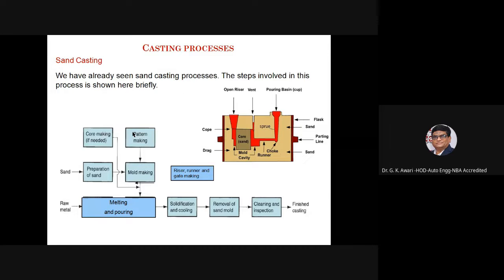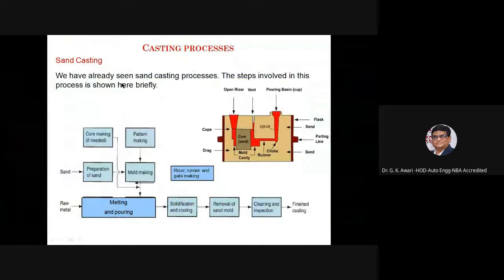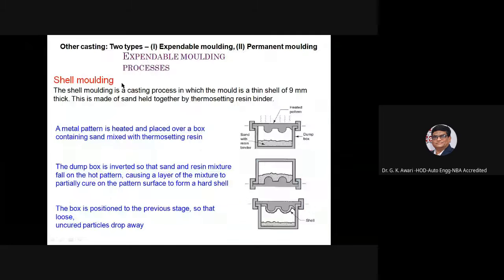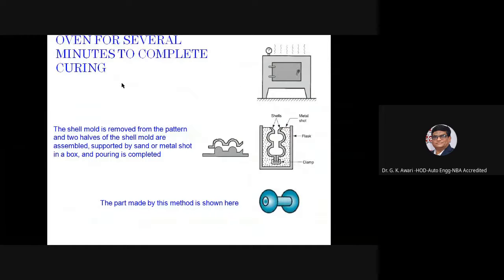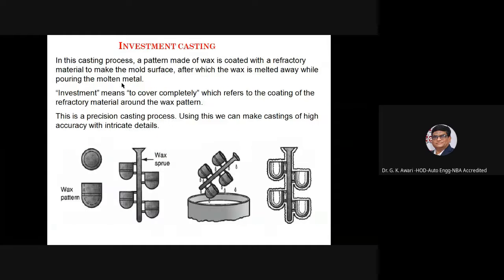Then casting processes, sand castings. Shell molding we have seen. Investment casting.